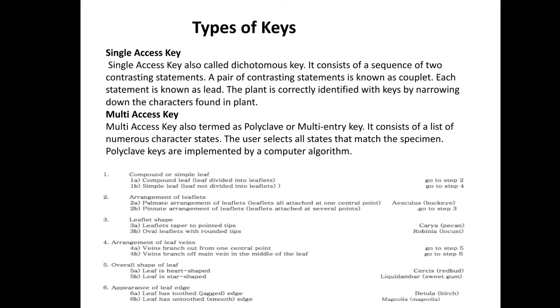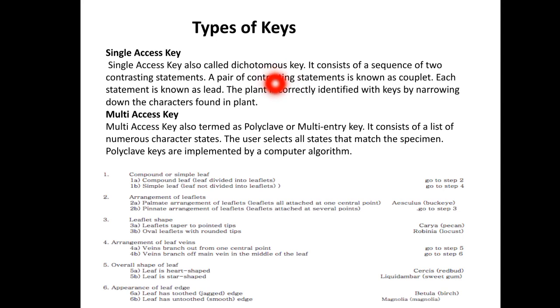The single access keys mentioned earlier are based on the principle of one entry point. In order to improve the determination of the name of the taxon or the naming of the plant, multi-access keys or multi-entry keys have been introduced. These are also referred to as polyclave keys, and such keys are user oriented and can be used at any time or from any position. Unlike the dichotomous keys, or single access keys, where the author provides the characters,